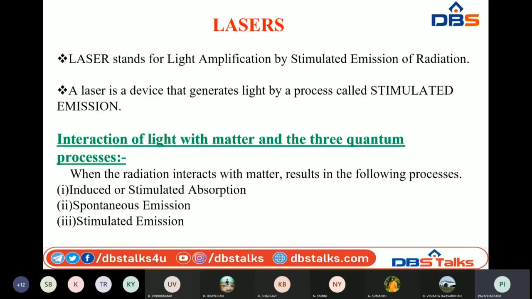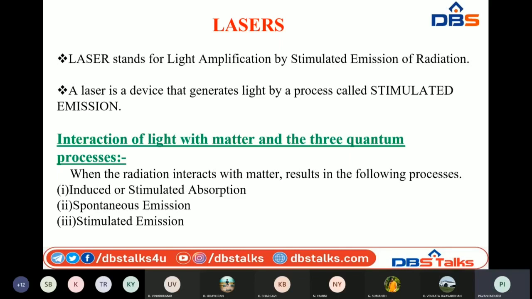Laser stands for light amplification by stimulated emission of radiation. In this word, each letter has a particular definition. L stands for light, A stands for amplification, S stands for stimulated, E stands for emission, and R stands for radiation. All these topics are very important in the functioning of lasers. First let us see what this stimulated emission of radiation is.